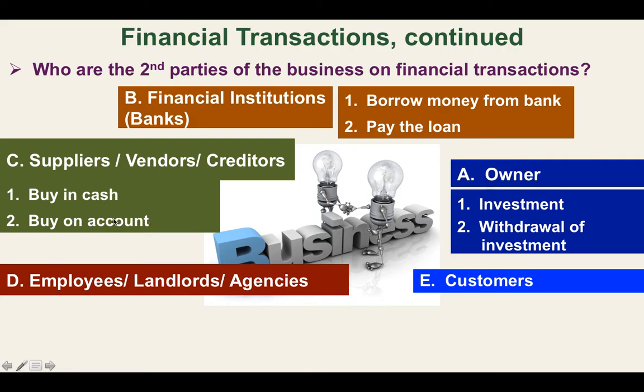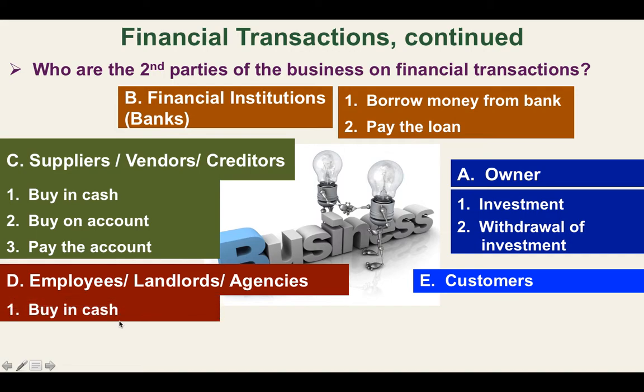When we say on account, it means a credit. Okay, we bought on account means we bought on credit. Okay, and of course, if we bought on account, we have to pay the account. Okay, so obviously there are three transactions with suppliers, vendors, and creditors: buying in cash, buy on account, and pay the account.